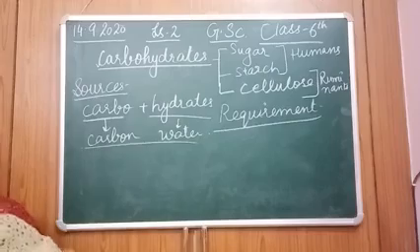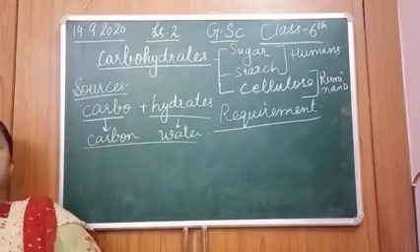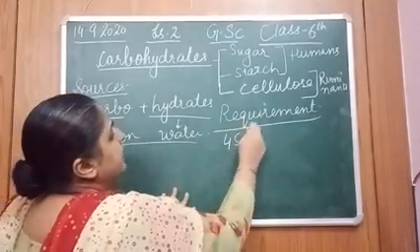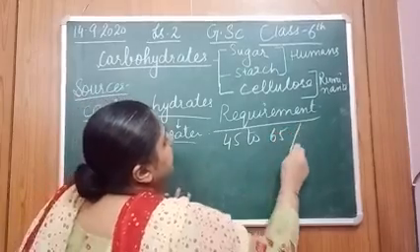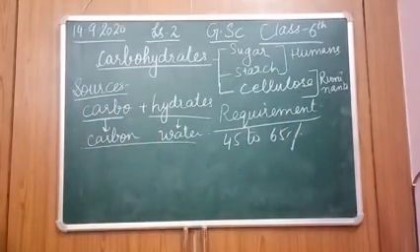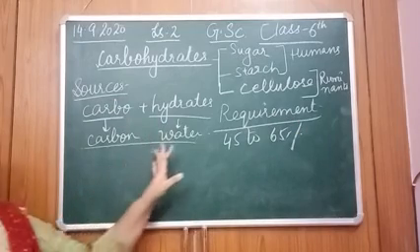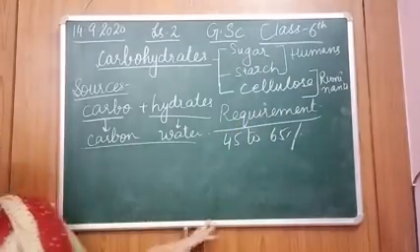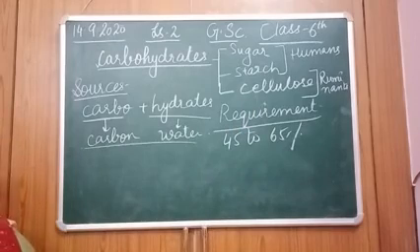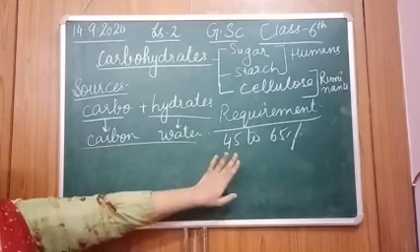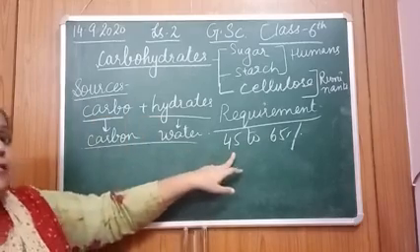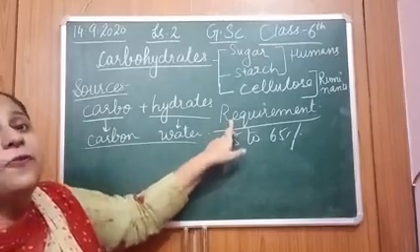Students, an average adult needs 45 to 65% of calories from carbohydrates, right? Then, beta, I am talking about an average adult person, but in some cases the requirement increases.